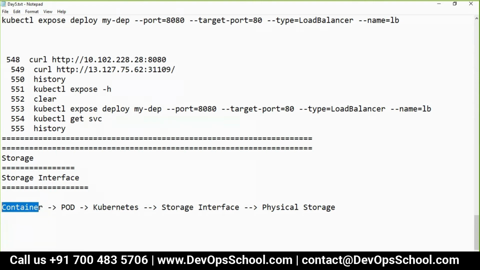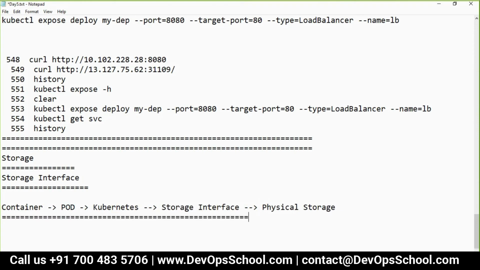So overall, if you want data persistency, if you want the data to be stored in some sort of storage, then the storage has to be mounted inside a container. The pod has that volume, the volume comes from Kubernetes using the interface, and Kubernetes gets the volume from the physical storage. So this is the overall flow.